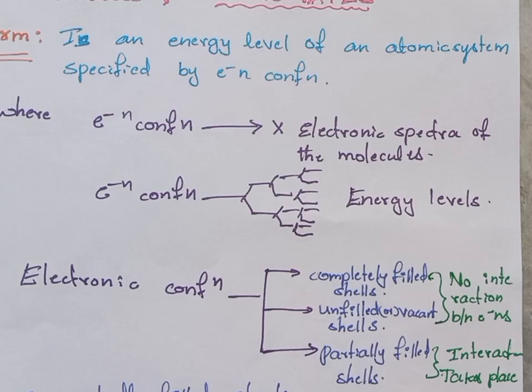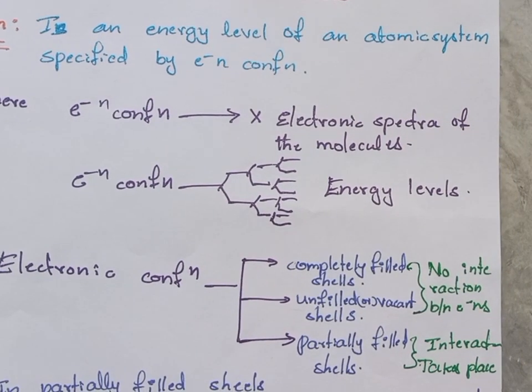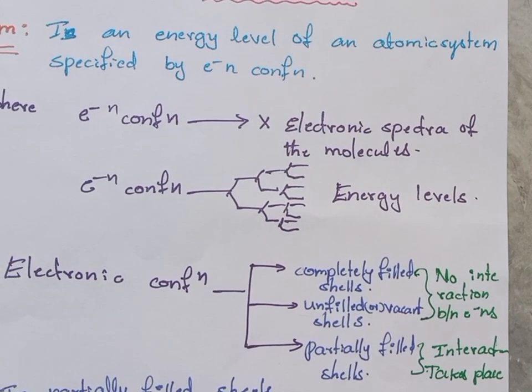Generally in an electronic configuration, three types of shells will be there: completely filled shells, unfilled, that is vacant shells, or partially filled shells, right? In completely filled shells and in vacant shells, there is no interaction between the electrons. In completely filled shells, saturation is there.